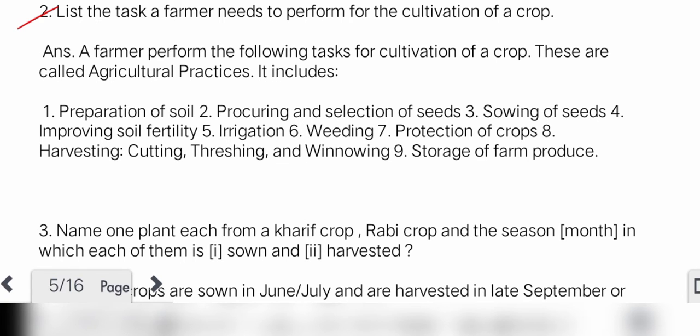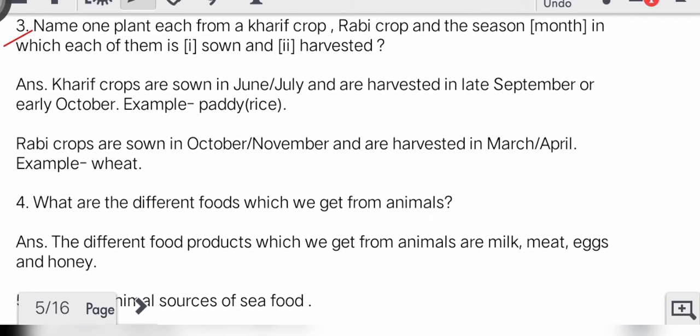Third: name one plant each from a kharif crop and a rabi crop, and the season in which each of them is sown and harvested. Answer: kharif crops are sown in June, July and are harvested in late September or early October. Example, paddy, or we can say rice. Rabi crops are sown in October, November and are harvested in March, April. For example, wheat.